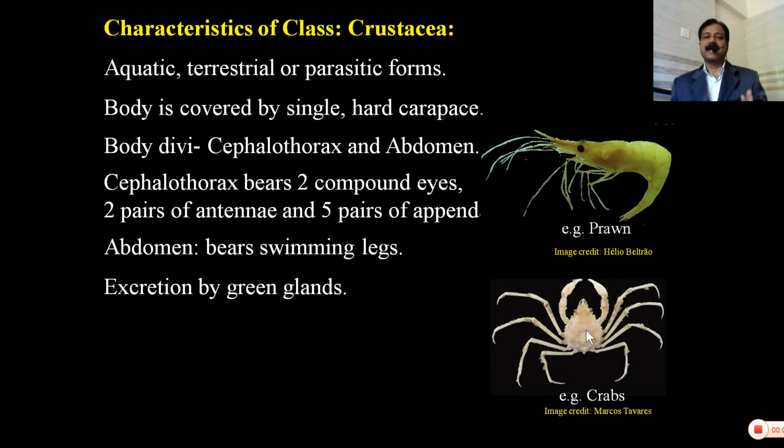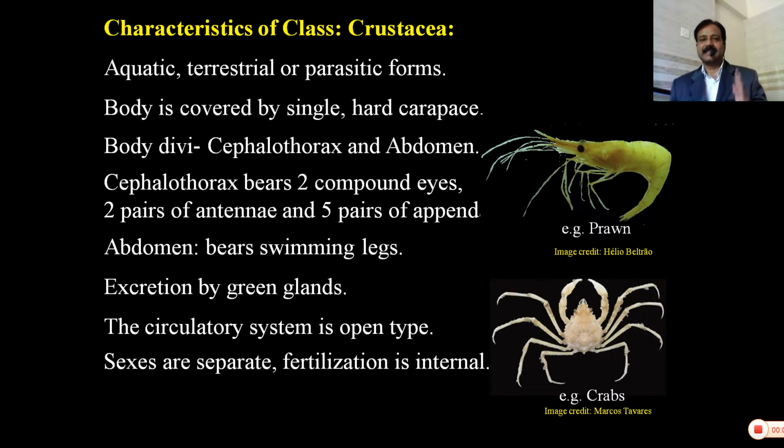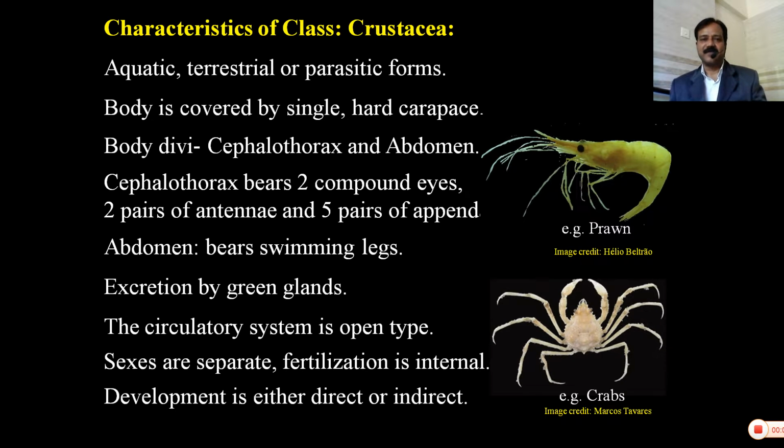Excretion by green glands. Circulation is by means of the circulatory system, and the circulatory system is open type. Sexes are separate. Fertilization is internal. Development is either direct or indirect. For example, prawns, crabs, etc.